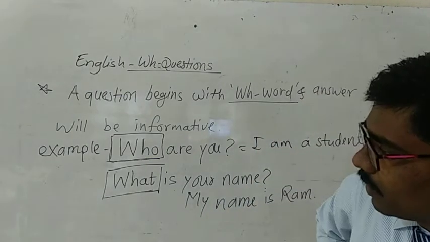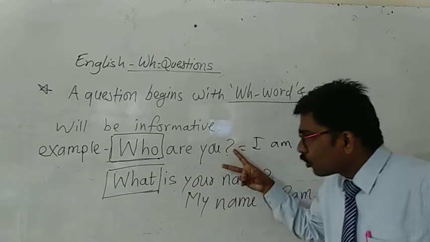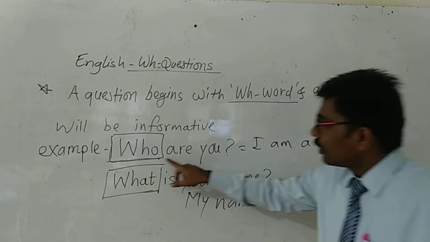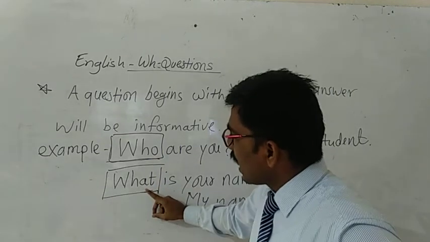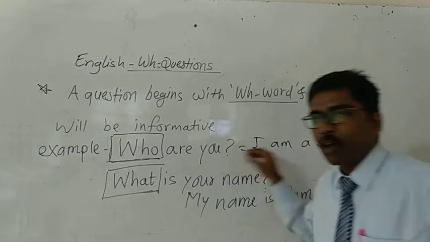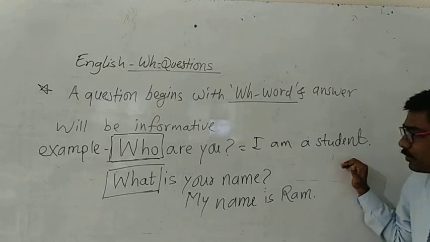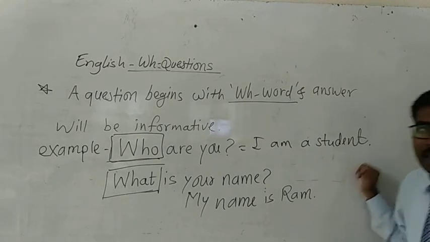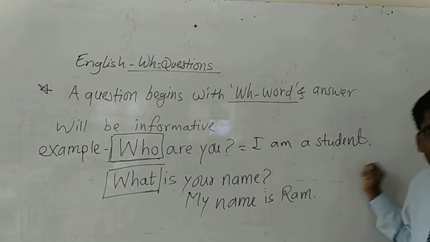So here, these are two WH questions. They begin with who and what, and the answer will be informative. Here, who are you is the question, and the answer is I am a student.